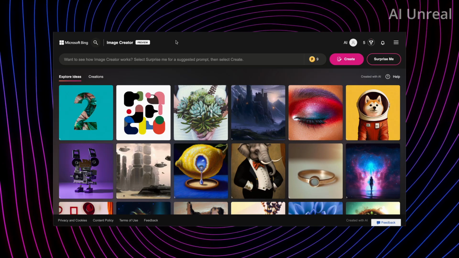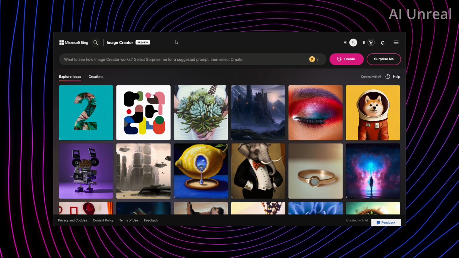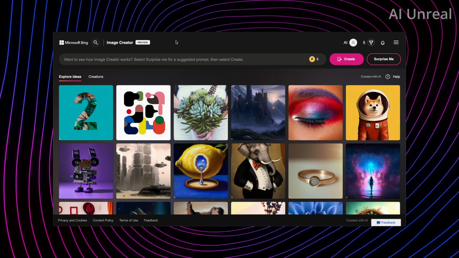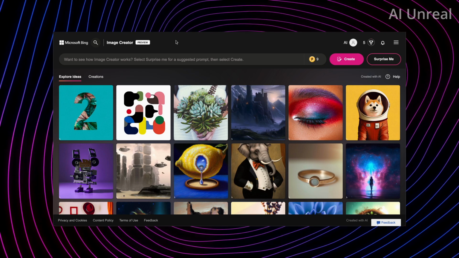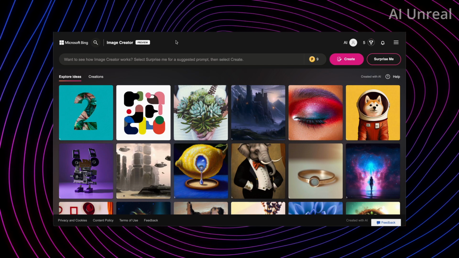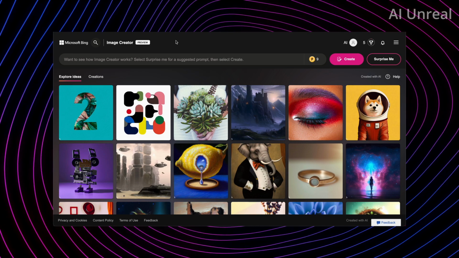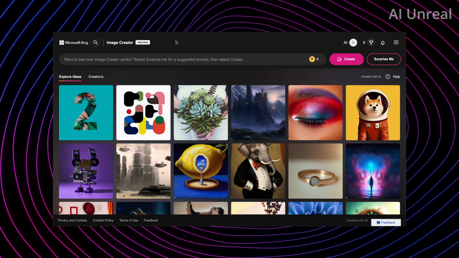Microsoft just released their own AI image generator. It is featured on Bing's website, called the Bing Image Creator, and it is going to rival the famous AI companies out there such as Midjourney, Stable Diffusion, you name it. And it currently utilizes OpenAI's DALL-E to generate the images.